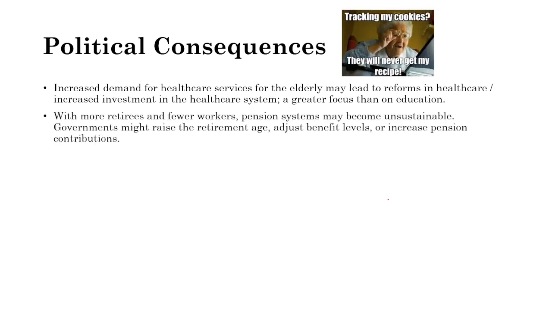We see more retirees and fewer workers. So pension systems may become unsustainable. Governments may not be able to afford them because they have lower tax bases now. Governments may raise the retirement age now so fewer people can access these pension systems. They may adjust benefit levels. They may lower the benefits to be able to afford them, or they'll increase pension contributions. So people who are working may have to pay more in Social Security taxes. Pension and Social Security systems will become policy focuses as well.